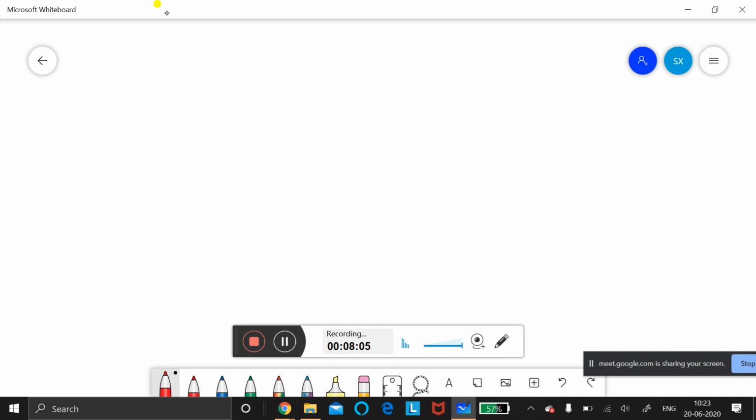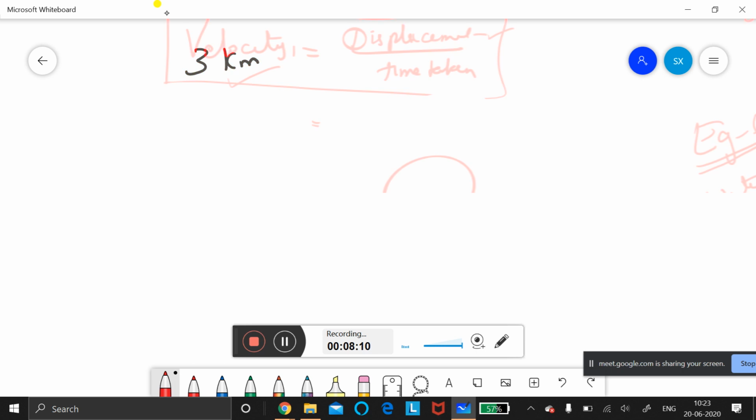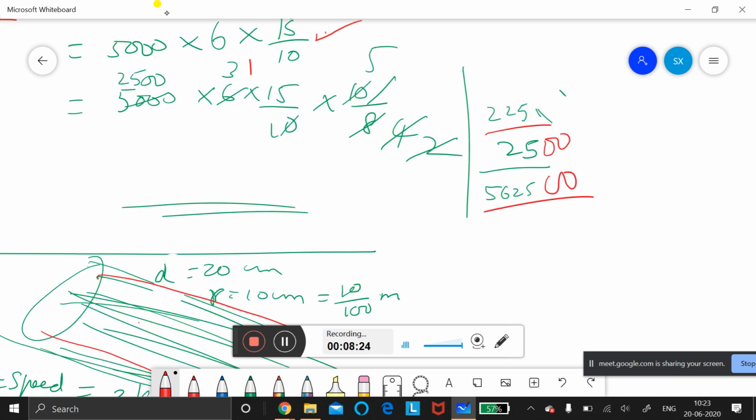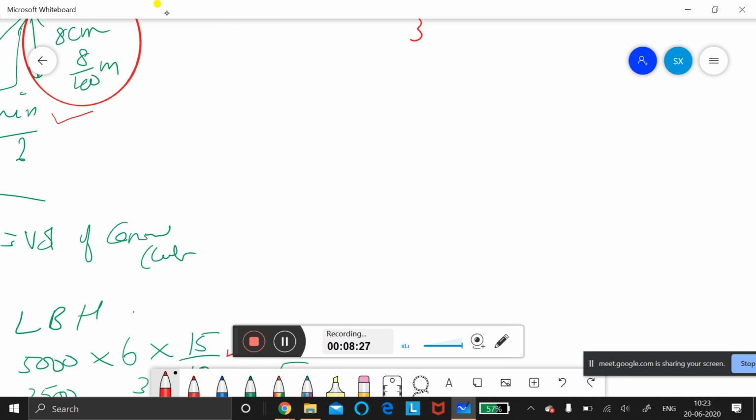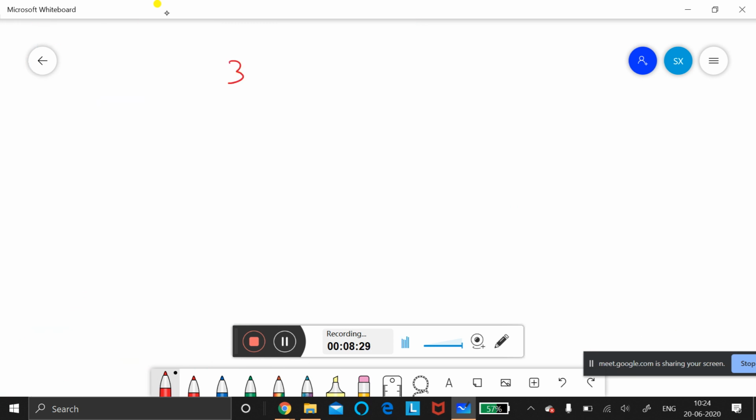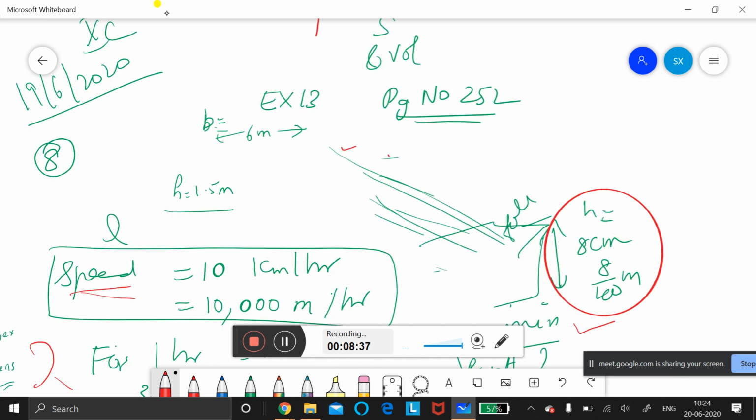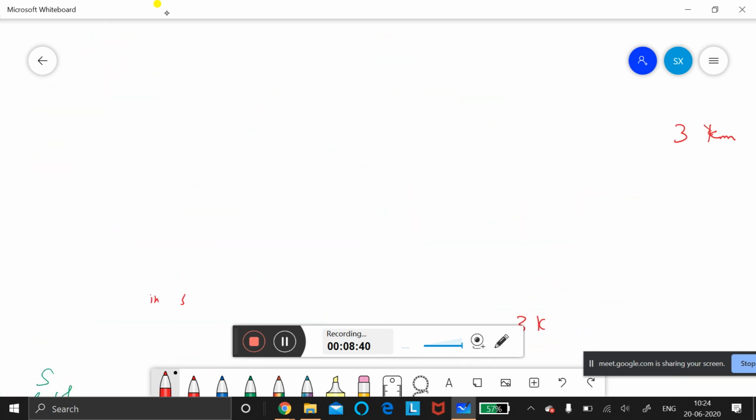A scooter covers a distance of 3 kilometer in 5 minutes. This board is troubling me. It is moving and telling me not to write. Okay, 3 kilometer. The scooter is moving 3 kilometer in 5 minutes.